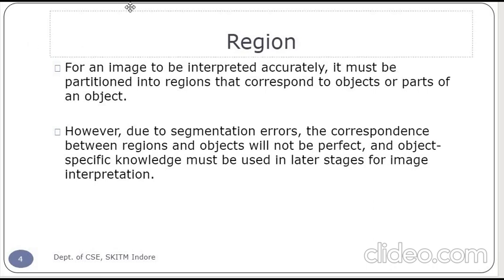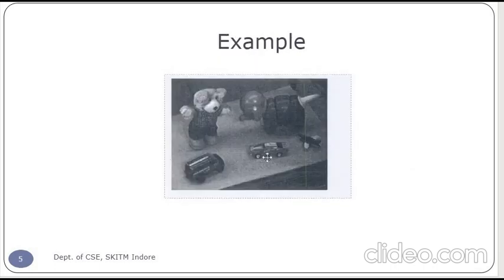Basically, if something resembles the shape of a container or a glass, particularly where we have done the segmentation, then we have to use a little bit of object-specific knowledge for the clear interpretation of the image. So let us consider this example.